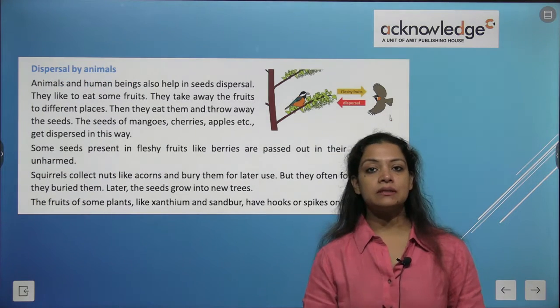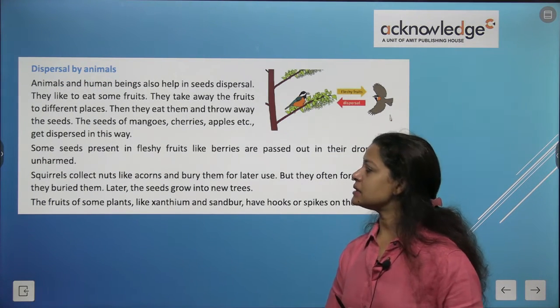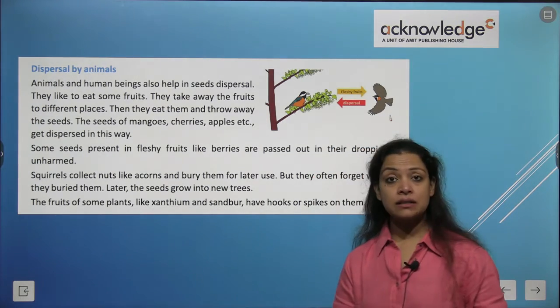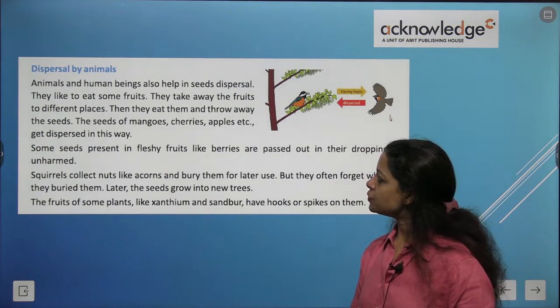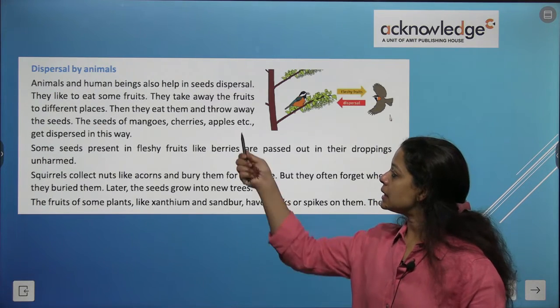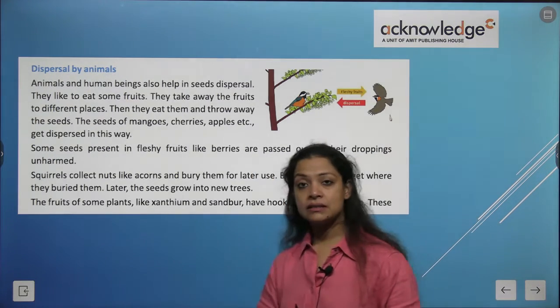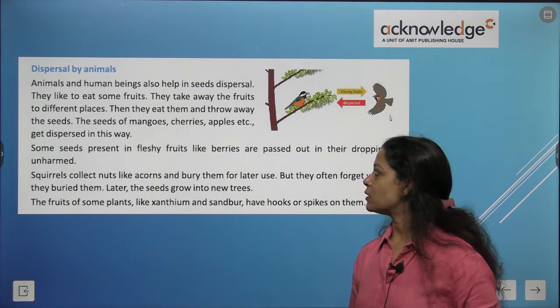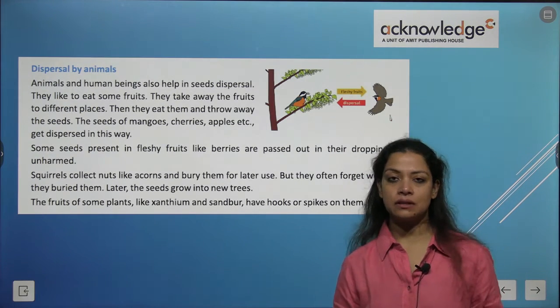Now there is dispersal by animals. Animals and human beings also help in seed dispersal. They like to eat some fruits, then they take away the fruits to different places, eat them and throw away the seeds. Correct? So this is how animals and human beings do it. Seeds of mango, cherry, apples get dispersed in this way.